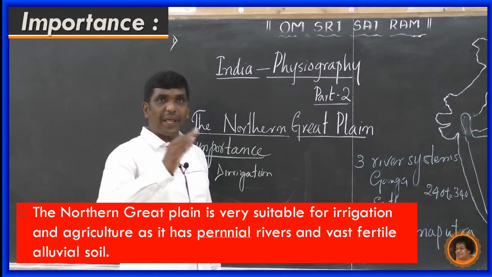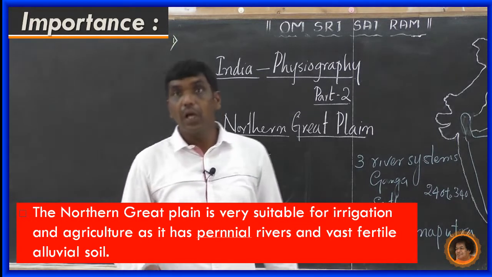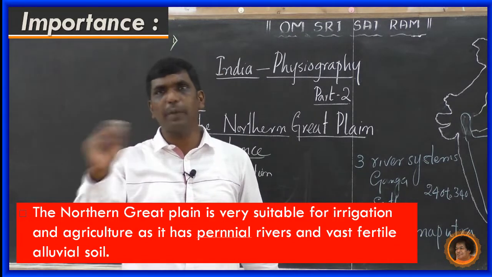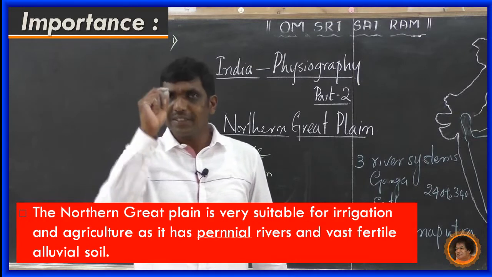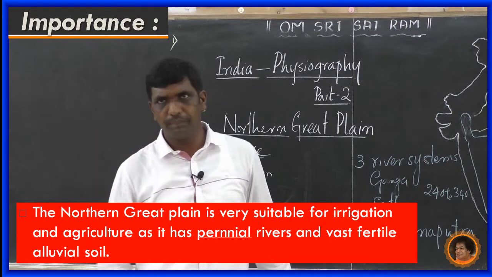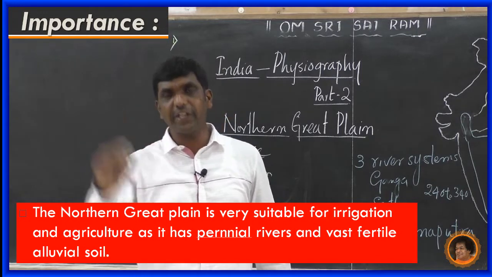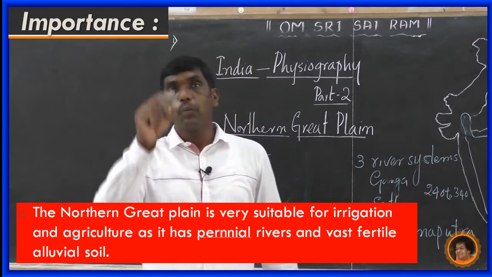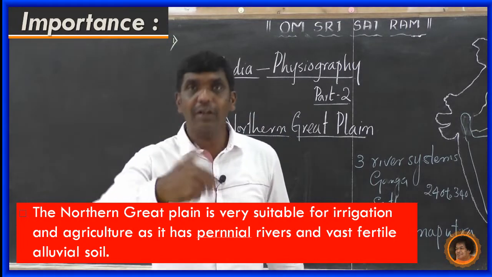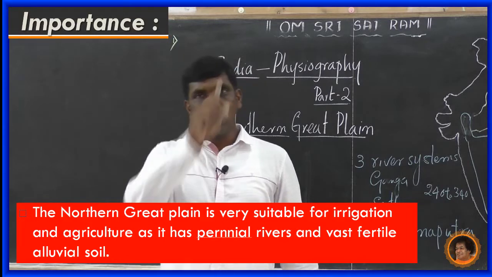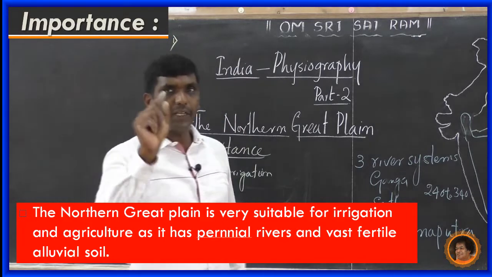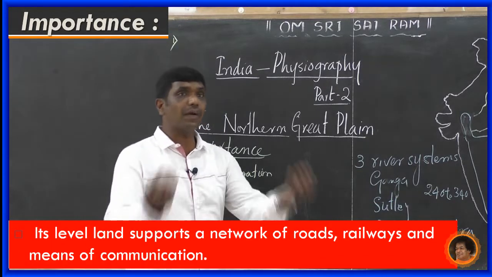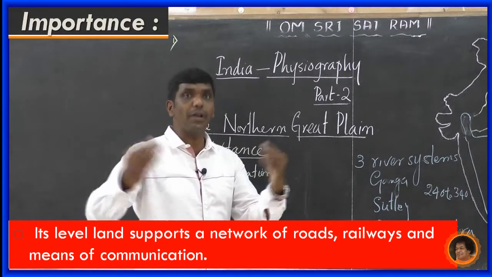It has perennial rivers. Perennial rivers means the rivers which flow throughout the year. South Indian rivers are not perennial rivers. During the summer, most of the rivers will be dried up. But the northern rivers which originated in the Himalayan region are perennial in nature. Most of the rivers are snow fed and rain fed, so they flow throughout the year. That is a perennial river. It is level and supports a network of roads, railways, means of communication.